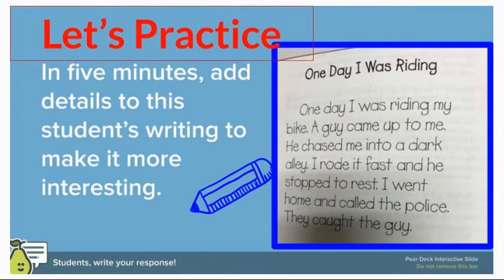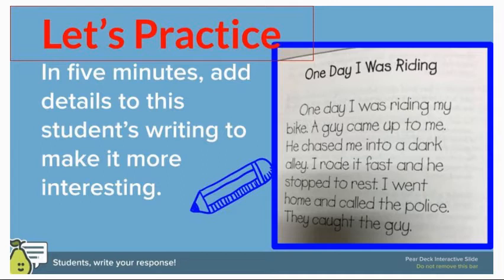On slide 5, you will have a little bit of writing practice here, and I just want you to take 5 minutes to add details to this student's writing to make it more interesting. This should be a Pear Deck slide, and you should be able to put your response right there. Let's take a look at it.